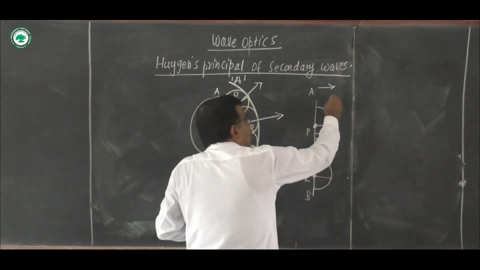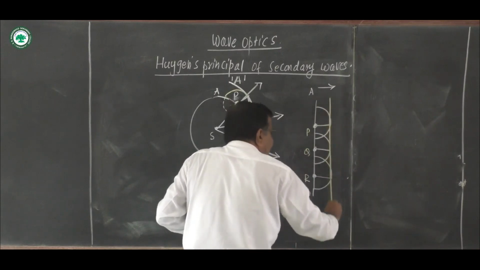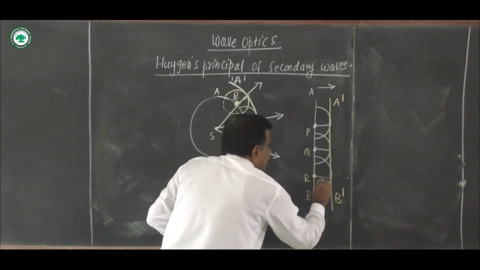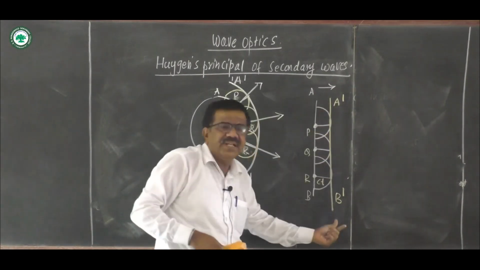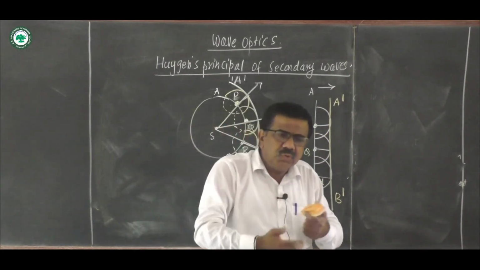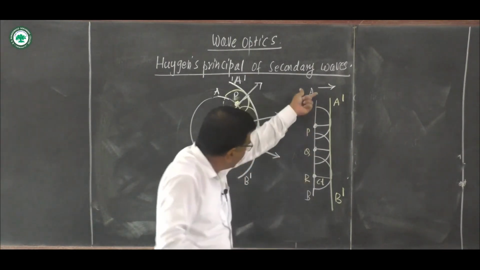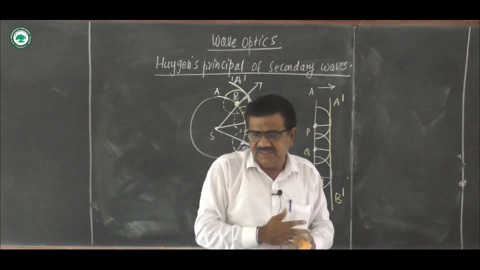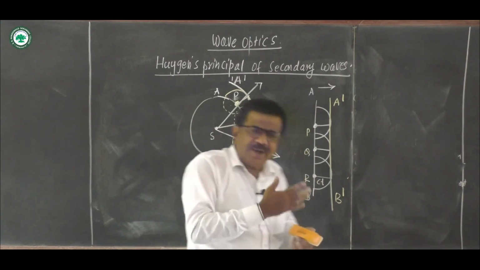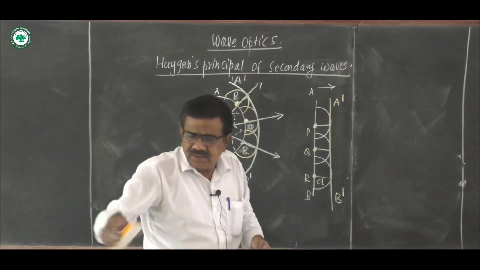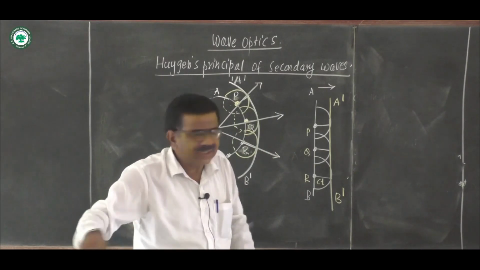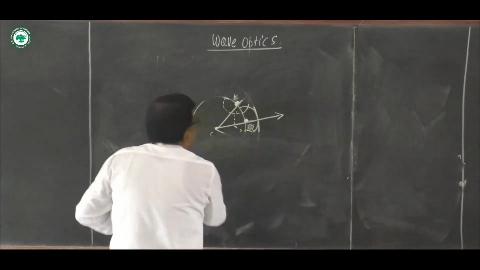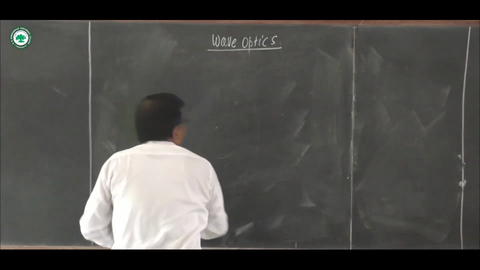And the envelope of all these surfaces, or line touching all these surfaces, is suppose A dash B dash, and this A dash B dash is our new plane wavefront. AB is the original plane wavefront, A dash B dash is the new plane wavefront. These points are very important. This theory part is very important. If you know all these basic concepts, you can easily write or solve the MCQs based on this theory part.